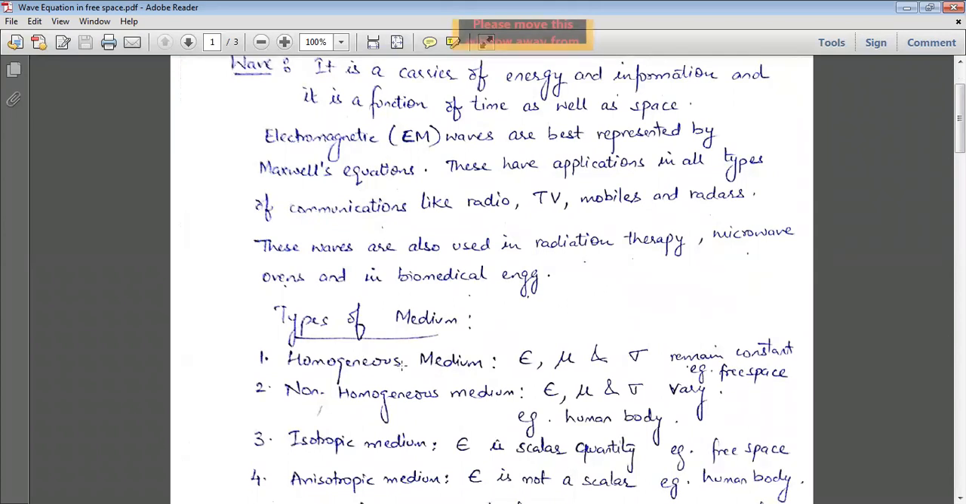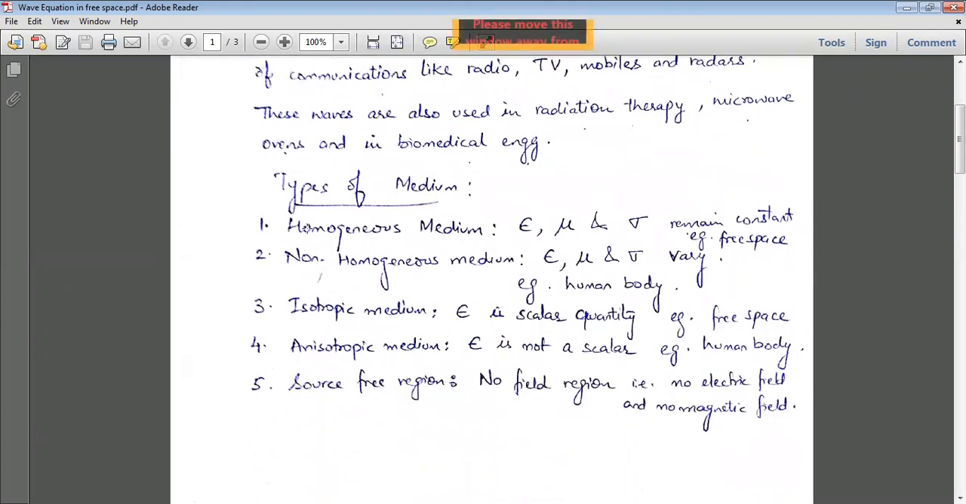Okay, so there are different types of mediums. The first one is a homogeneous medium, and the conditions for a homogeneous medium are that the permittivity, permeability, and the surface charge density remain constant, and its example is free space. The next type of medium is the non-homogeneous medium. In this, epsilon, mu, and sigma vary. These are not constant, and its example is the human body.